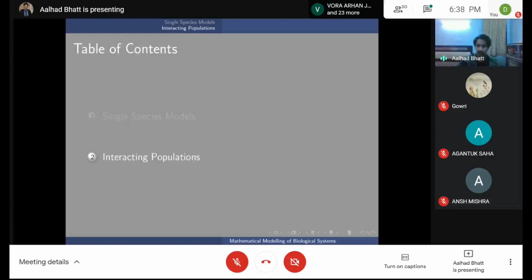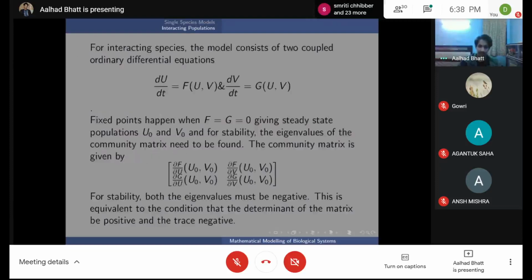Okay, so now moving on to interacting populations. Okay, so again, a wordy slide, but take it step by step. So now you have two coupled differential equations. So du by dt equals f of u comma v, and dv by dt is g of u comma v. Then you want to get the fixed point.